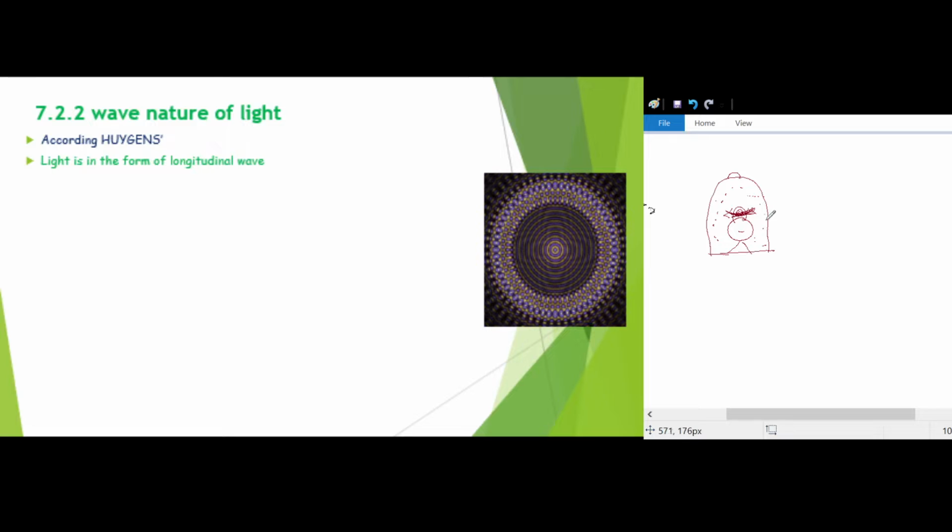Now what we will do is gradually take the air out from this jar. By taking the air outside, we are creating a vacuum. As we decrease the air inside and go on increasing the vacuum, we can observe that the sound is decreasing.